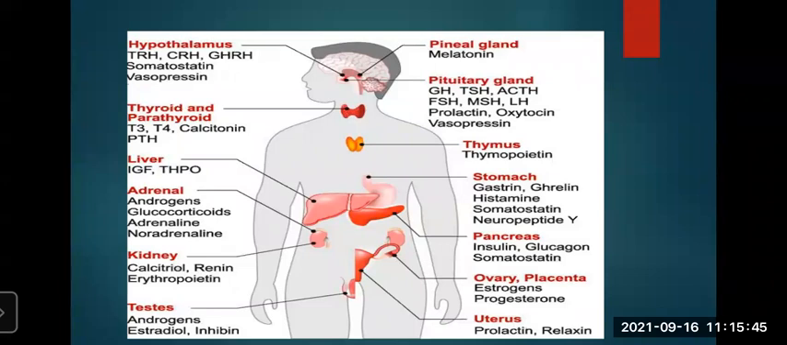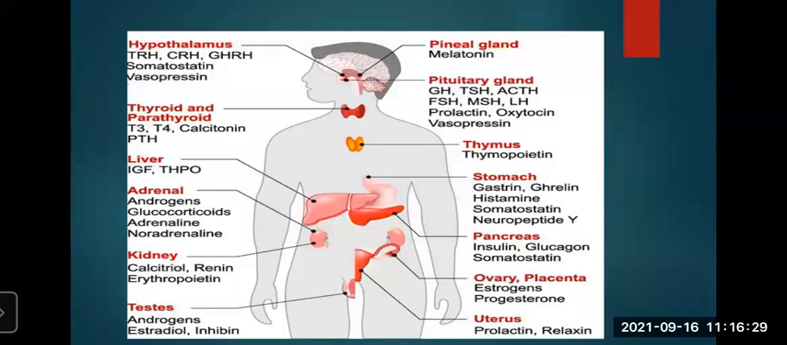Okay, so let us start with the hypothalamus. The hypothalamus is located above the pituitary gland in the forebrain. You can see the picture over there. It secretes hormones which control the activity of the secretory cells of the pituitary gland. So it controls the pituitary gland. Now the pituitary gland is located at the base of the brain. You can see the picture over there.